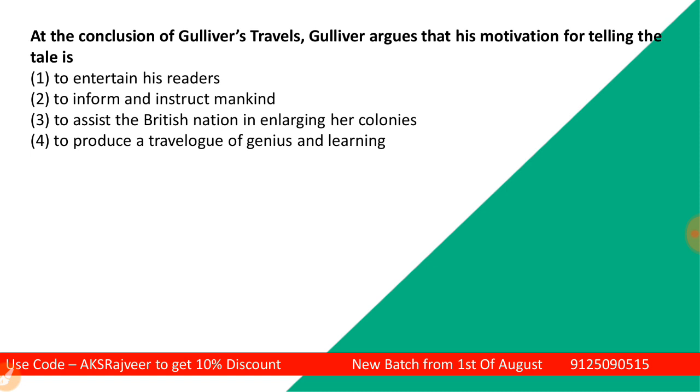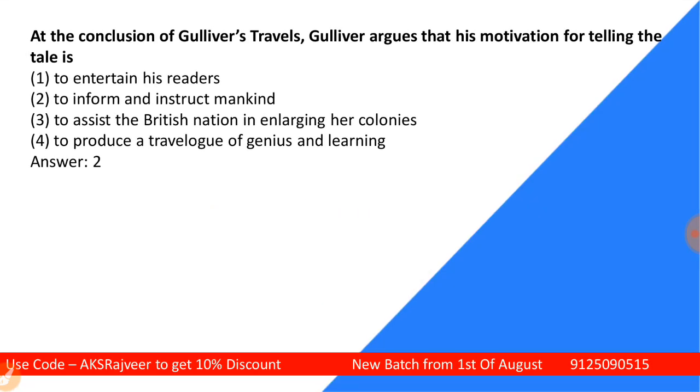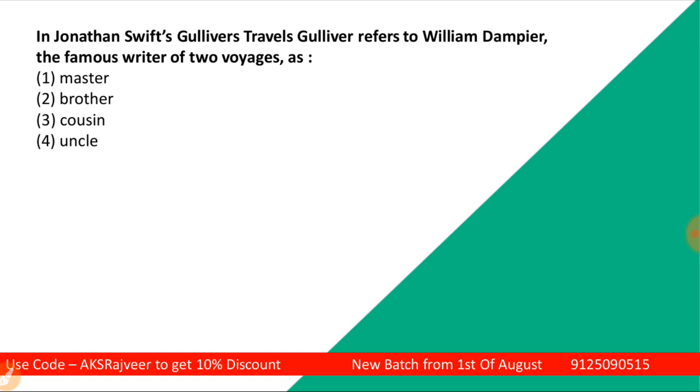See the correct answer. So here is the correct answer, students. It's the second one, to inform and instruct mankind. Neoclassical literature, students, is always didactic literature. That is going to teach you moral lessons and all. So the correct answer: to inform and instruct mankind. Didactic in nature. See the next one.